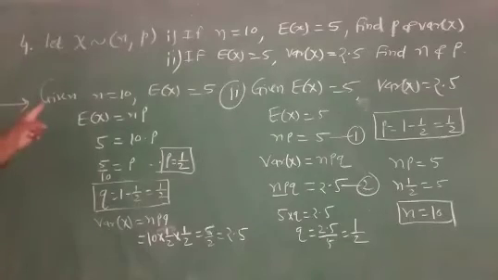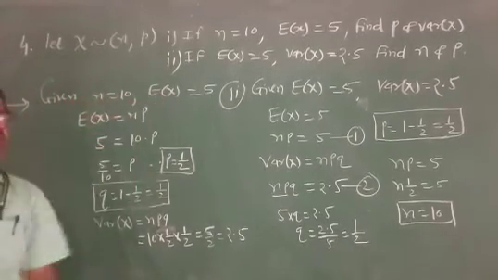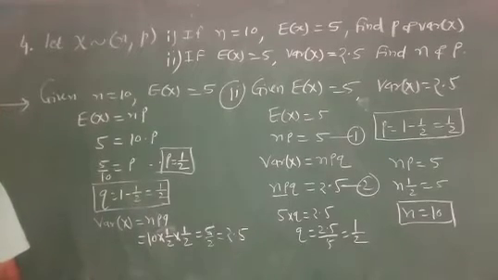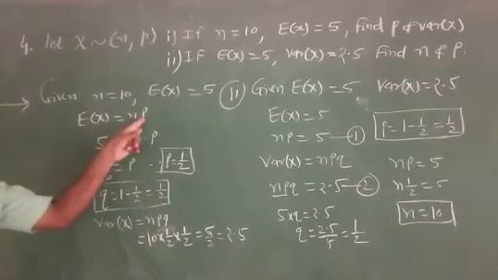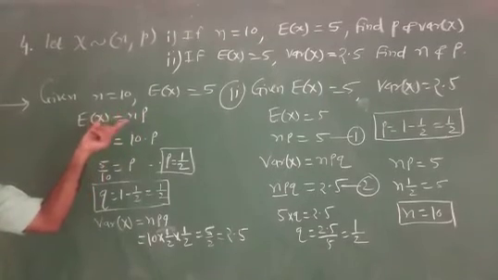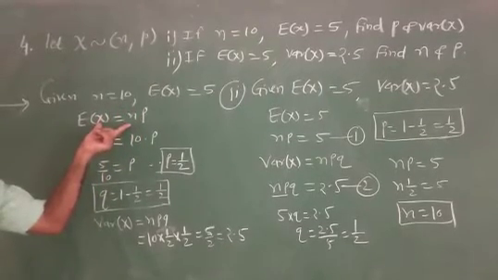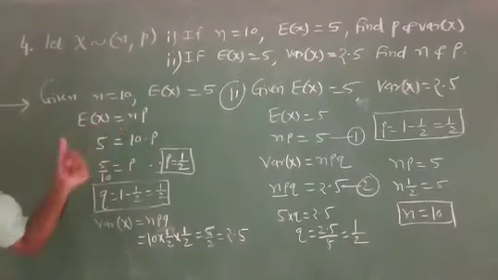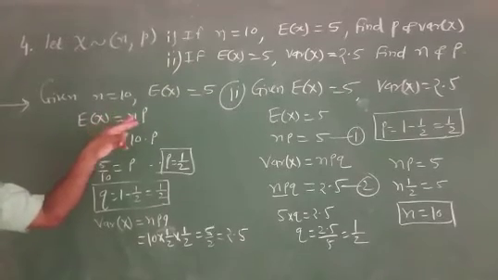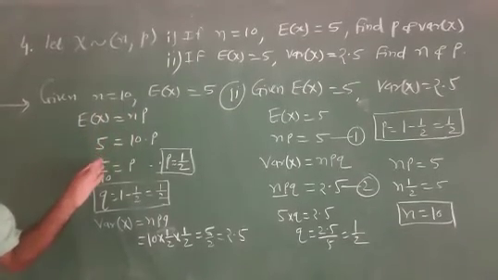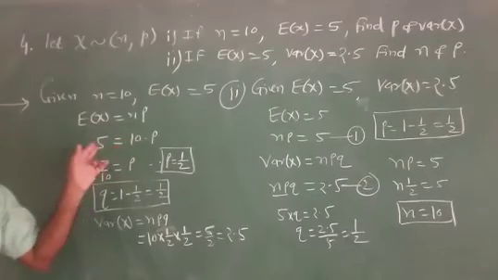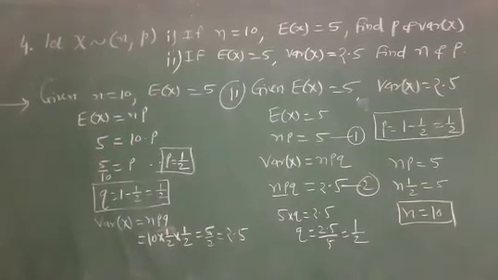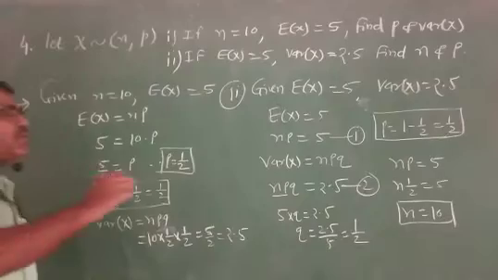See over here, given n equal to 10, E of x equal to 5. We know E of x equal to np. Step first, use the formula. Step second, put the value of E of x and n. That is, 10 into p equal to 5, p equal to 5 by 10, p equal to half.